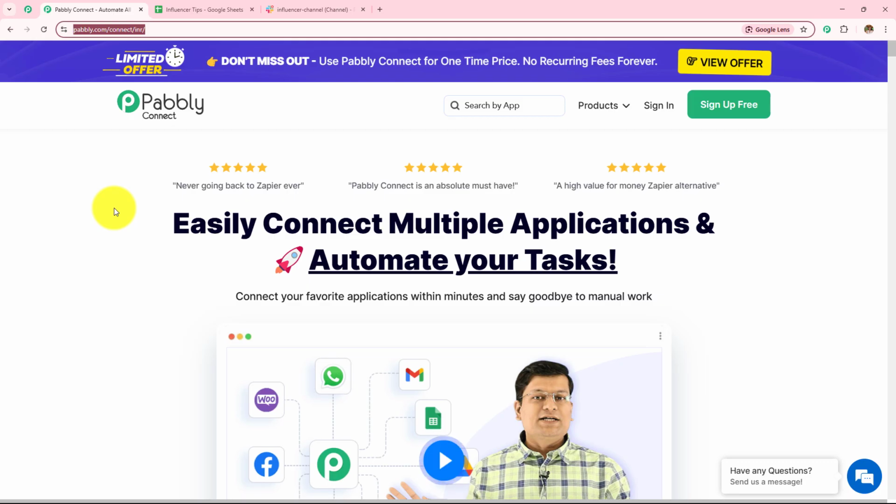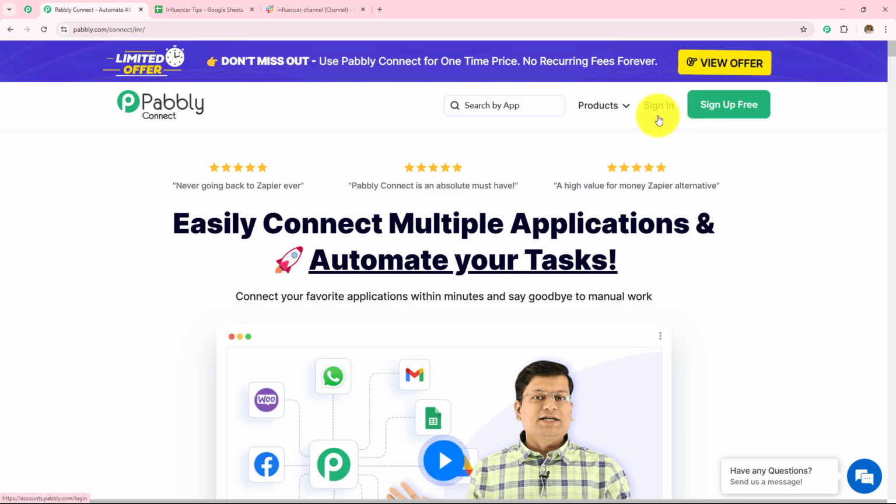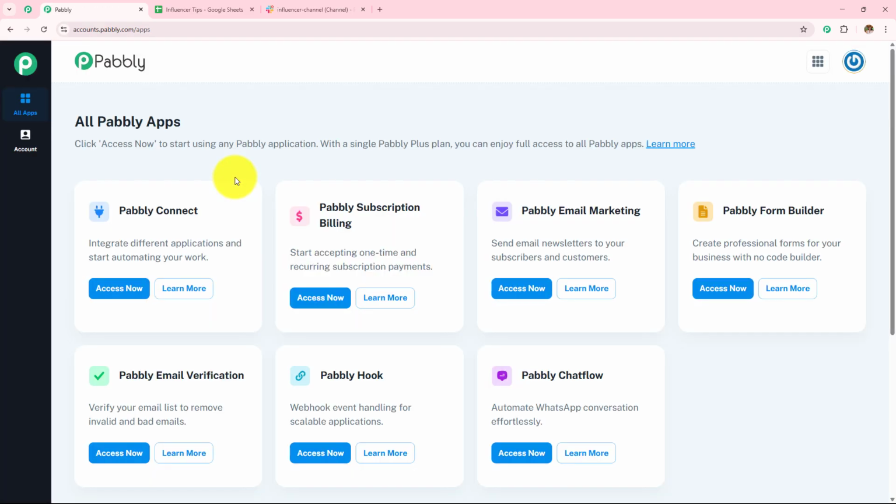On the top right corner, you can see two options, sign in and sign up for free. If you are an existing user, go with the sign in, and if you are a new user, click on the sign up for free, and this will give you 100 tasks free on monthly basis. As I'm an existing user, I'll click on the sign in, and here the all Pabbly apps page has appeared, which is showing me all the Pabbly applications.